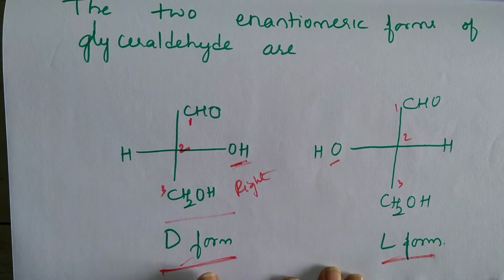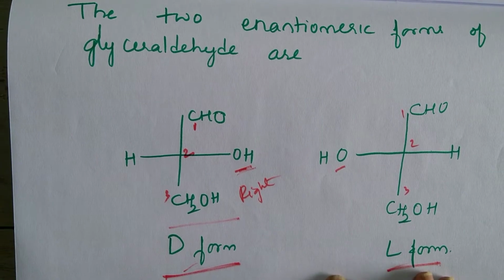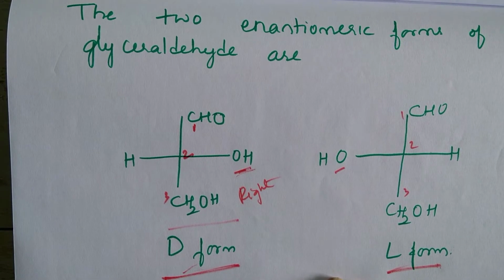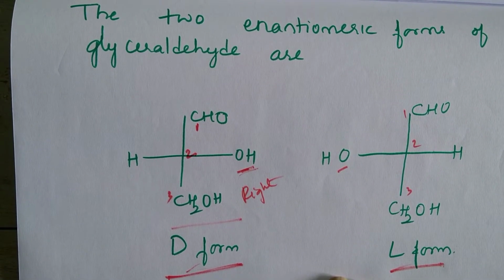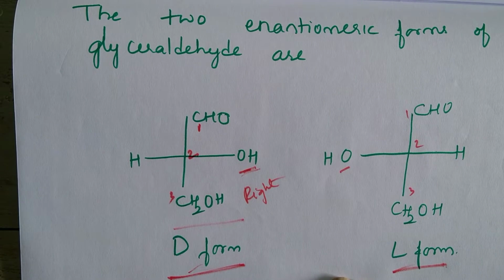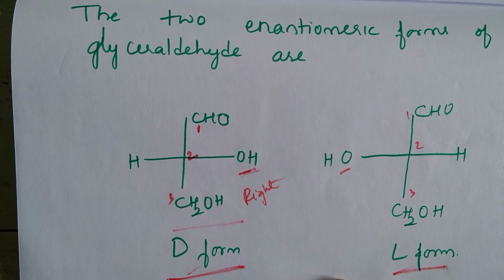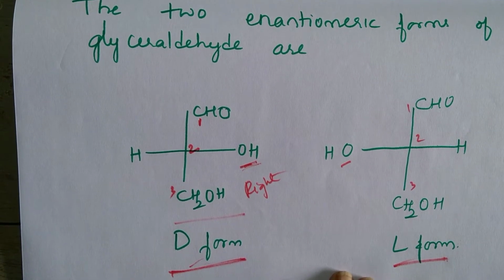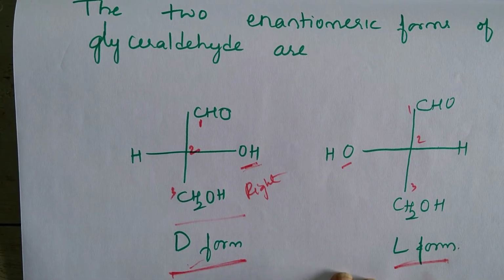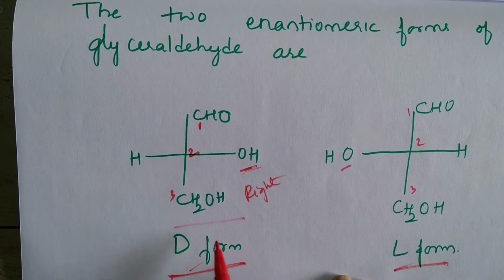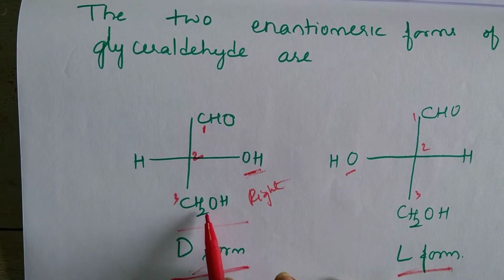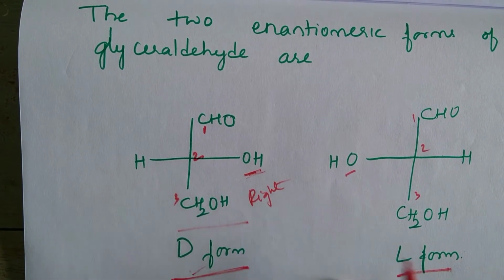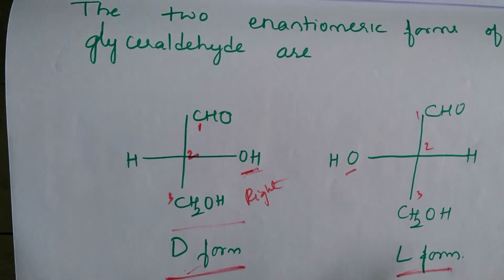Now this glyceraldehyde molecule is dextrorotatory, this one is levorotatory. But when they started comparing the rest of the molecules with these, they need not be dextro or levorotatory. So that has to be found out using what? Using a polarimeter only, experimentally determined. So just by comparing we are assigning D and L forms. Once again, if OH is on the right side of the glyceraldehyde molecule, it is D form. If OH is on the left side, it is L form.